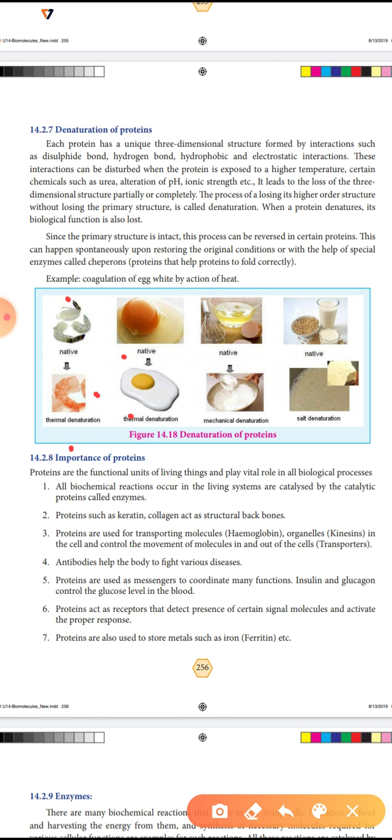Proteins act as receptors that detect the presence of certain signal molecules and activate the proper response. So proteins act as receptors. Proteins are also used to store metals such as iron.